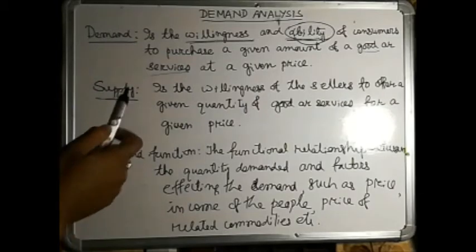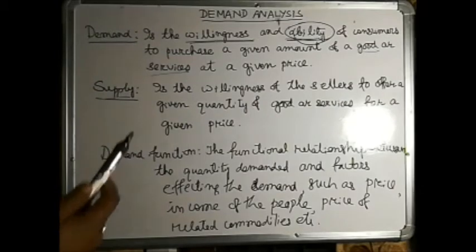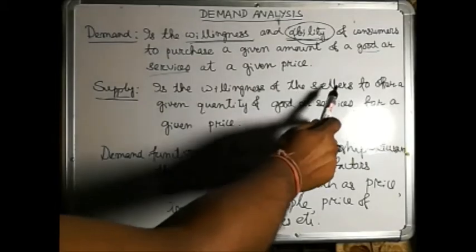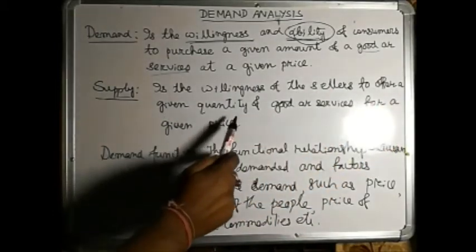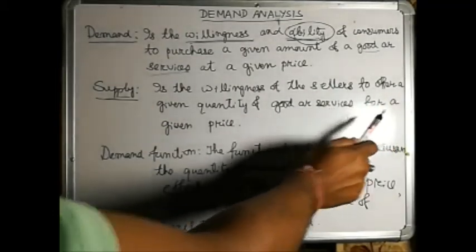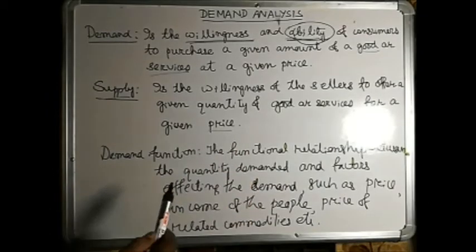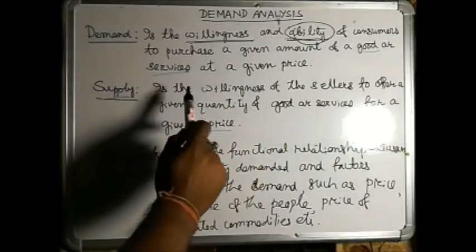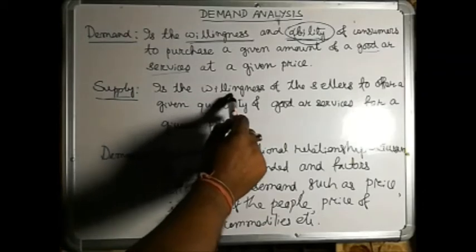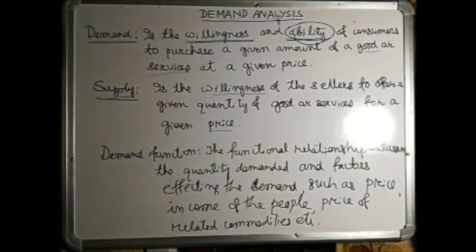Again let us go to supply. Definition of supply: supply is the willingness of the sellers to offer a given quantity of a good or service for a given price. Now the supplier should have the willingness to supply that particular commodity to the consumers at a given price.